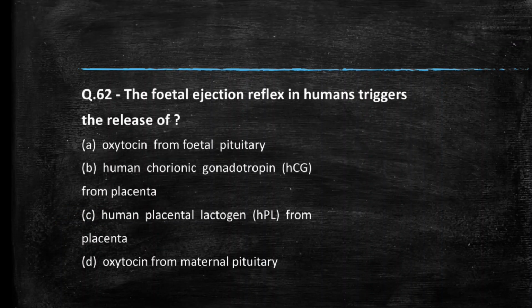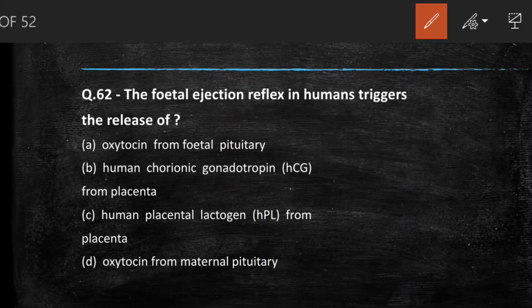Next question we have the fetal ejection reflex in human trigger the release of. Options are oxytocin from fetal pituitary, human chorionic gonadotropin from placenta, human placental lactogen from placenta, oxytocin from maternal pituitary. So during fetal ejection reflex, relaxation and contraction are there in smooth muscle of uterus, which is myometrium, and it is due to oxytocin from maternal pituitary.